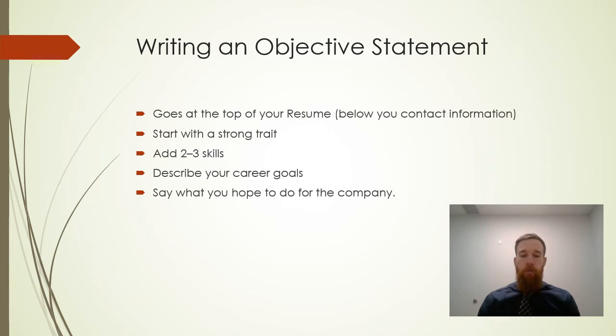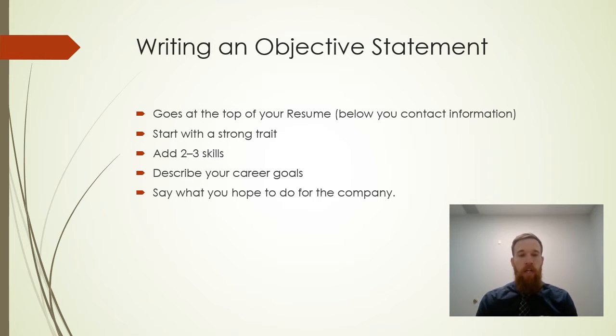It's also called a summary statement. There's a couple different names for it, but it's that part on top where you're making it job specific. So you're going to change this depending on which job you're applying to. So when you make yours, kind of have a career field, or you can just kind of be general with it. But it goes at the top of your resume, right below your contact information. And it's essentially just like, this is who I am, this is what I'm writing this resume for, this is what I want.